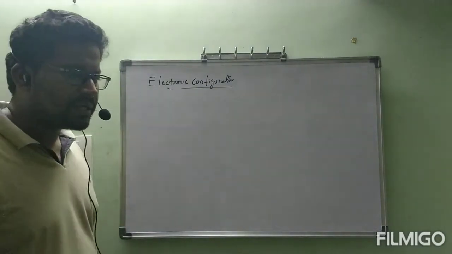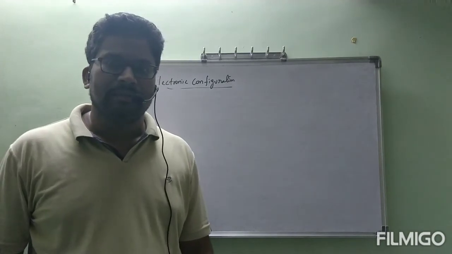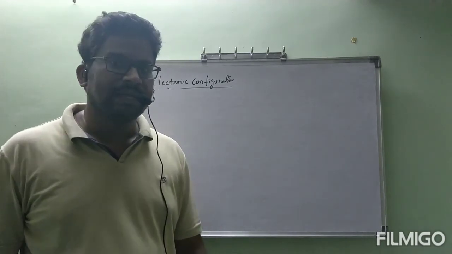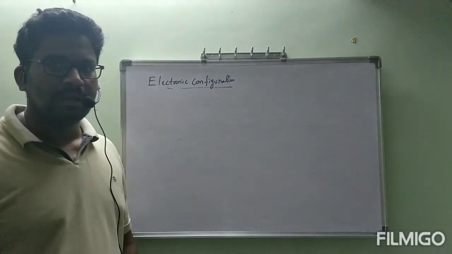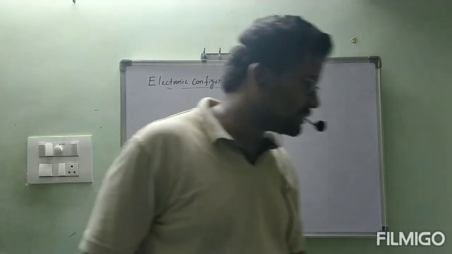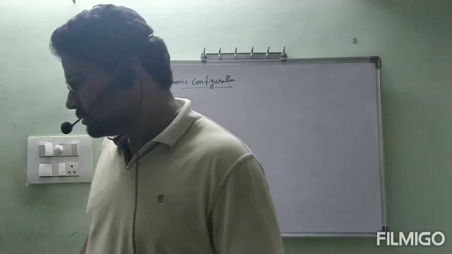What is meant by configuration? Configuration is nothing but arrangement. Arrangement of electrons is called electronic configuration.